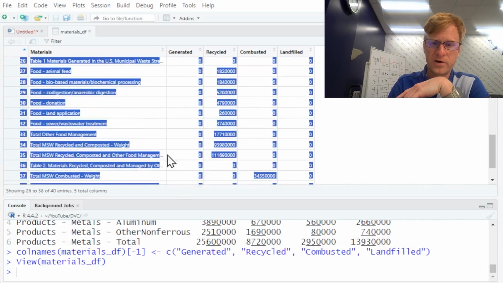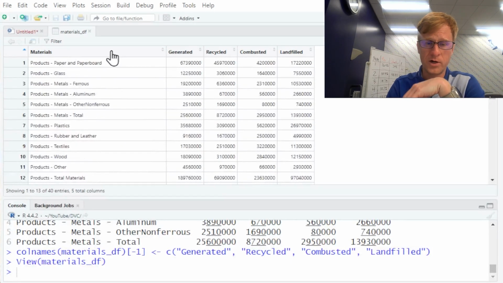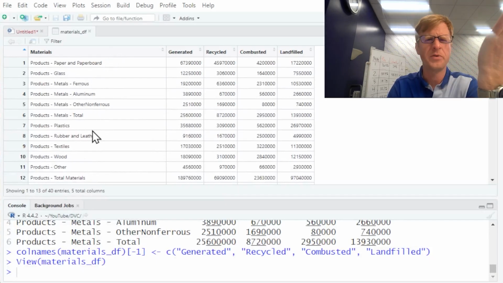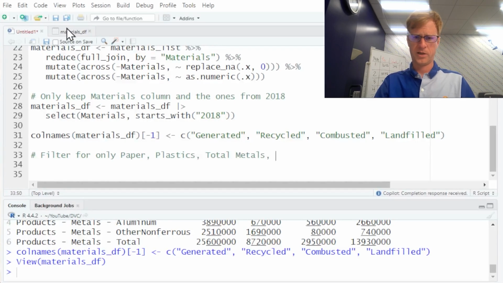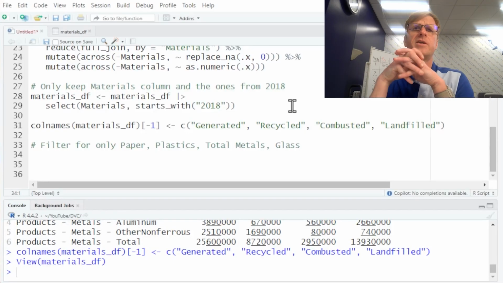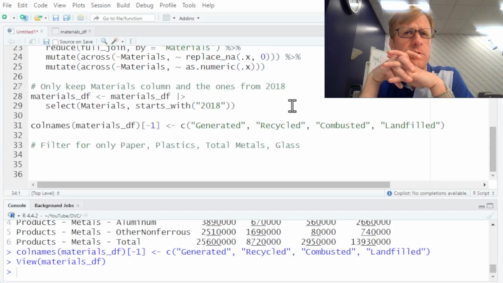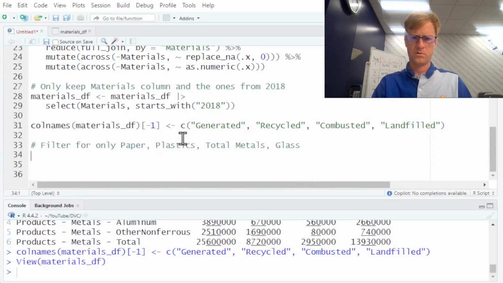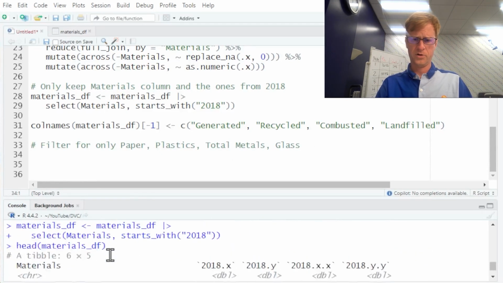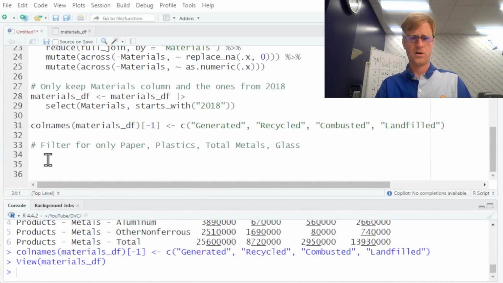So rather than getting rid of all the zeros, I'm just gonna select the rows that I want. So I want paper, I want glass, I want total metals, I want plastics. Let's stick with that. That'll be easier. Let's see if Copilot can do that for me. Filter for only paper, plastics, total metals, and I forget the last one, glass. Now we're gonna see if it can figure out the column. I don't think it'll know the column names because that is not in, yeah. So it doesn't know. So I have to do that myself. That's okay. All right, and I can do a little copy paste from the column names here. That will be just fine. Not the column names, the material types.